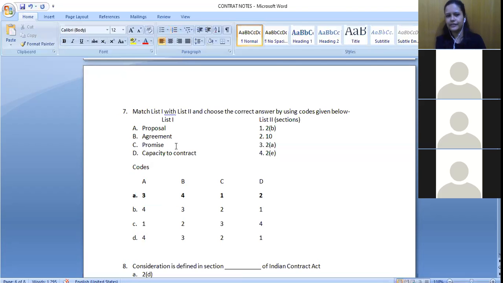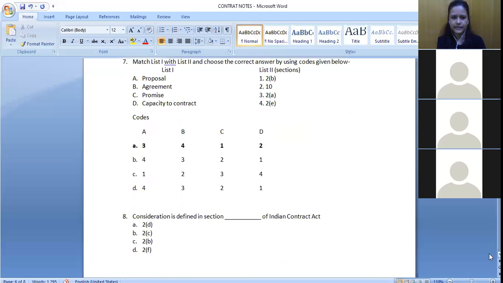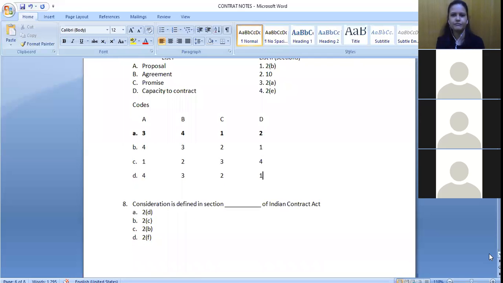Now take for example, out of these four options, you don't know the third or fourth one. Even in that case, you can try to match these three and see which one is not correct, and accordingly you can decide. Next is consideration, which is defined under section 2D of the Indian Contract Act.